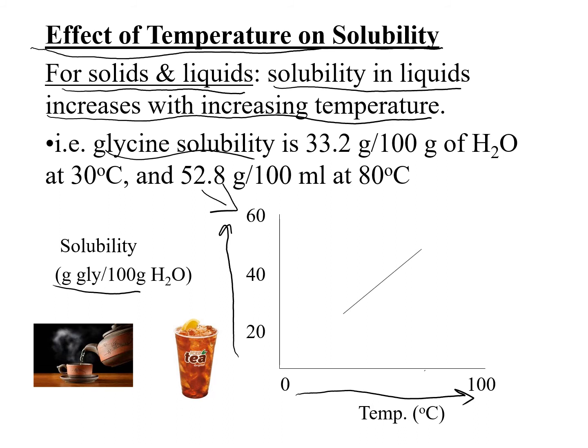So what the graph is showing us is that at about 30 degrees Celsius, the amount of glycine we can dissolve is around 33.2 grams. And that's the amount in 100 grams of water. If we increase the temperature up to 80 degrees Celsius, we can dissolve about 52.8 grams of glycine in 100 milliliters, or we can say that's 100 grams. 100 grams is equal to 100 milliliters of water.